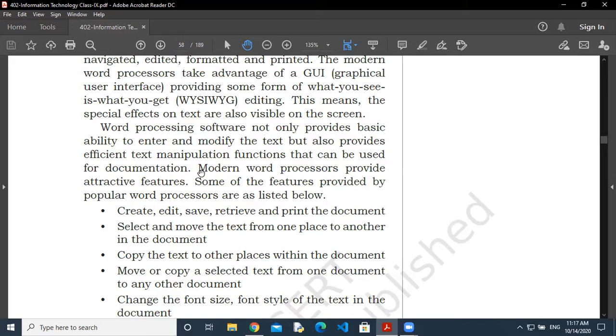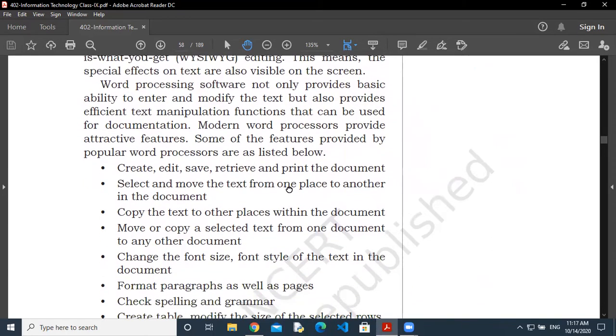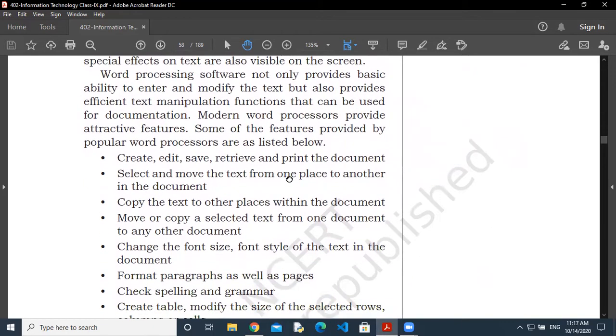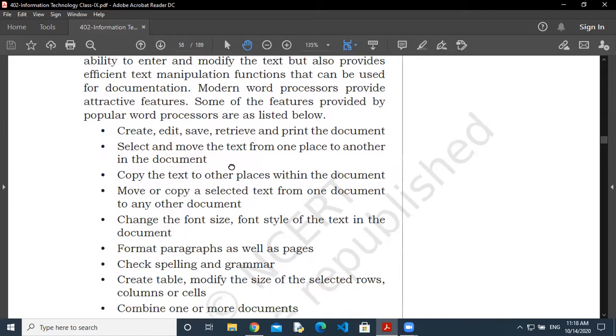So modern word processor software provides several attractive features. There are so many features, and that's why people are using word processing software like Microsoft Word, LibreOffice Writer, OpenOffice, WPS Office. There are so many word processor software available nowadays. Okay, and all are used on different platforms. For the Mac they are different, for Linux they are different, for Windows they are different, for mobile we have also.